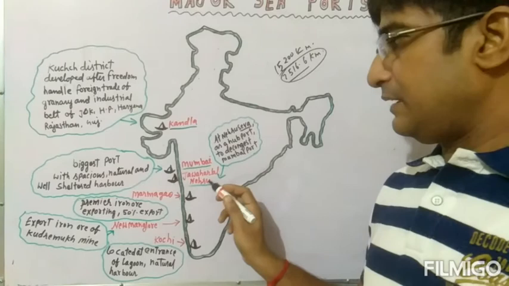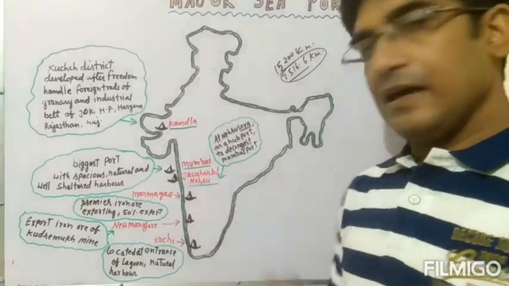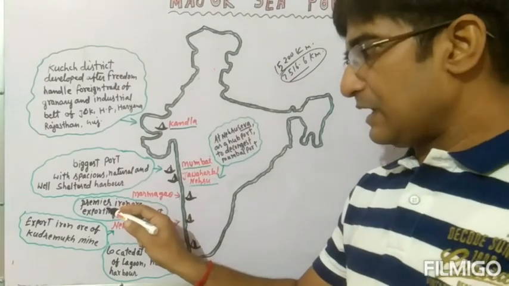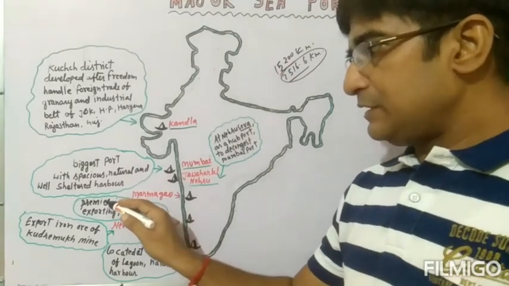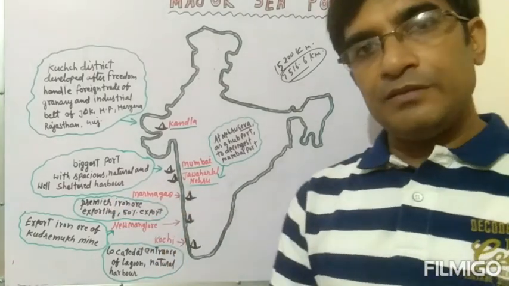After the Jawaharlal Nehru port, we reach the Marmagao port. It is in Goa, and it is very important because it is known as a premier port for the export of iron ore.